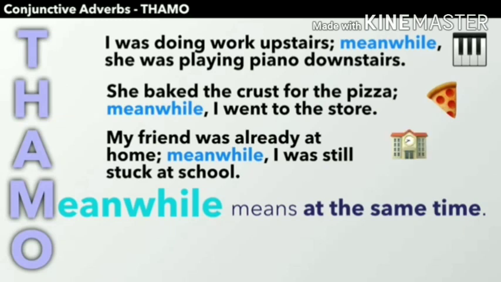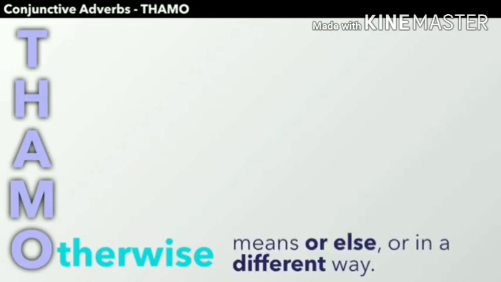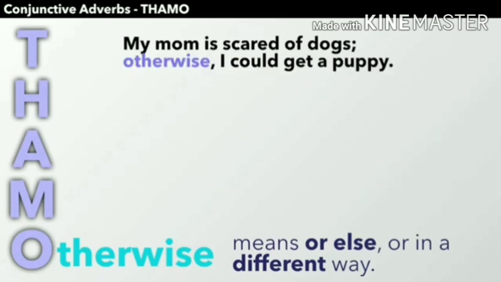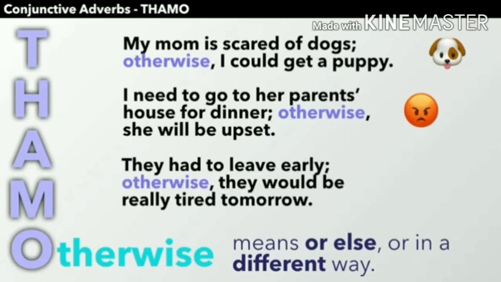Next, otherwise. Otherwise means or else, or in a different way. Example: my mom is scared of dogs, otherwise I could get a puppy. Next: I need to go to her parents' house for dinner, otherwise she will be upset. Next: they had to leave early, otherwise they would be really tired tomorrow.